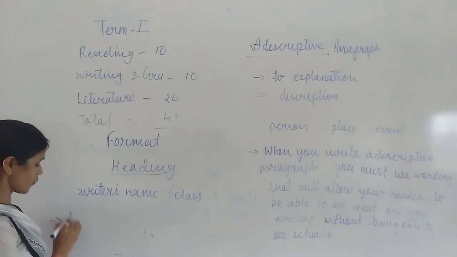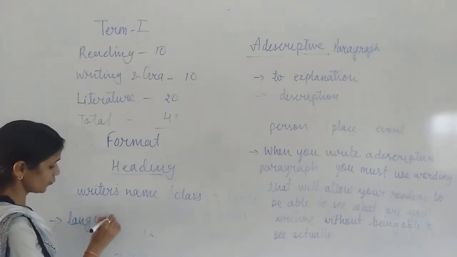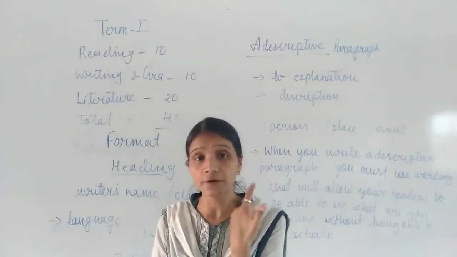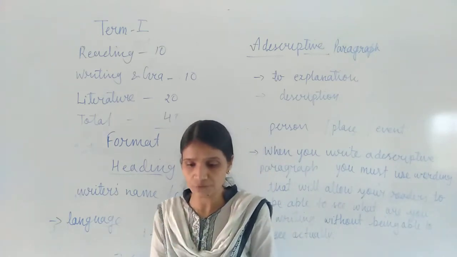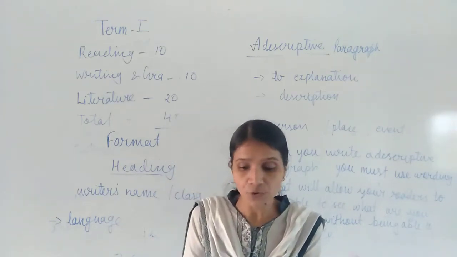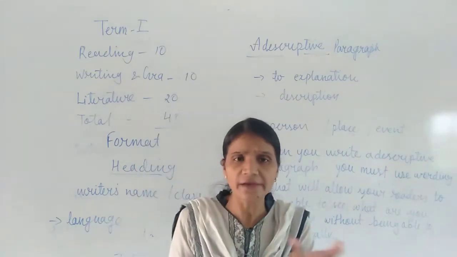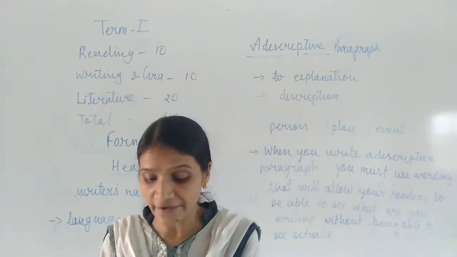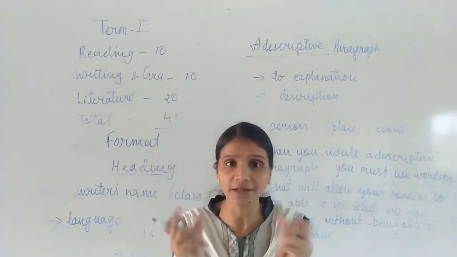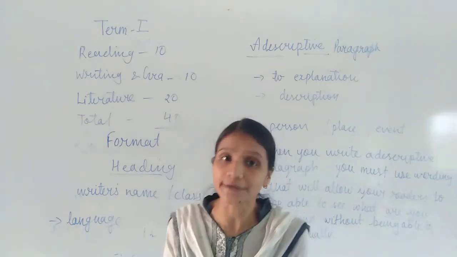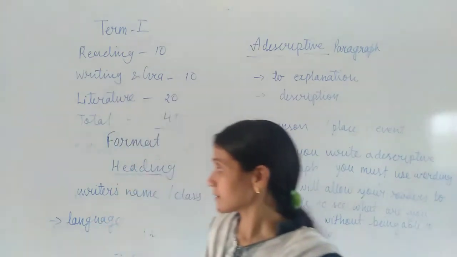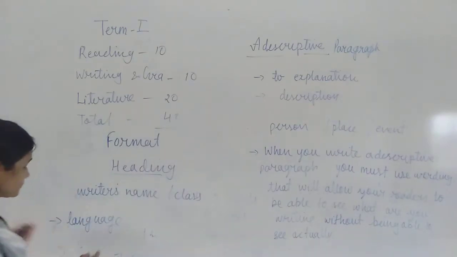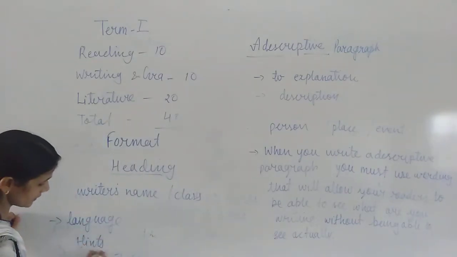First of all, you should focus on which language you have to use when you are writing a descriptive paragraph. In your question paper, if questions are given in MCQ form, there can be a question like: when you are writing a descriptive paragraph, which kind of language should you use? We should use formal language, simple language, and attractive language, so we can attract our readers. These are the important things. Then we have to mention the main themes of our topic.